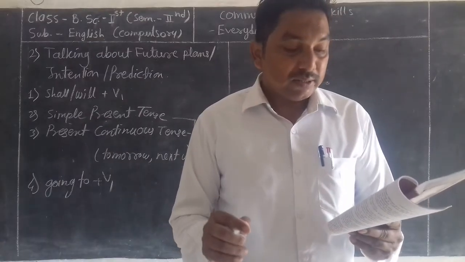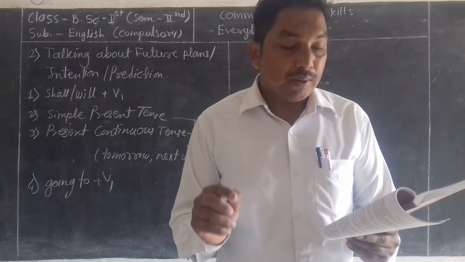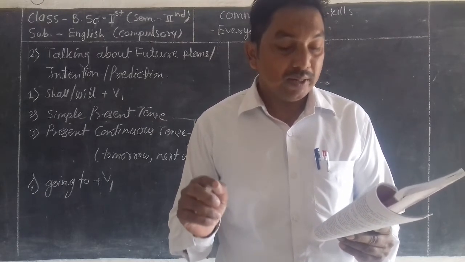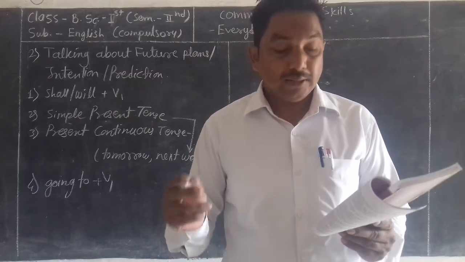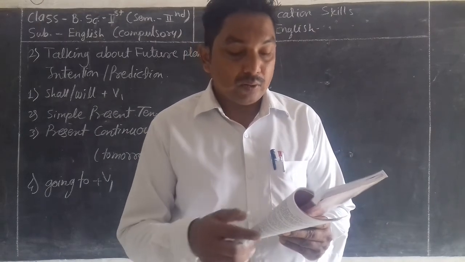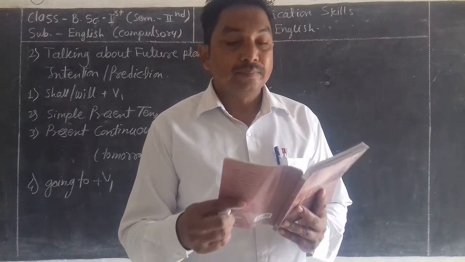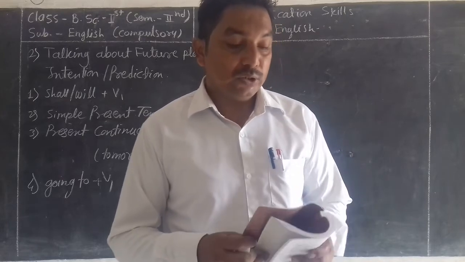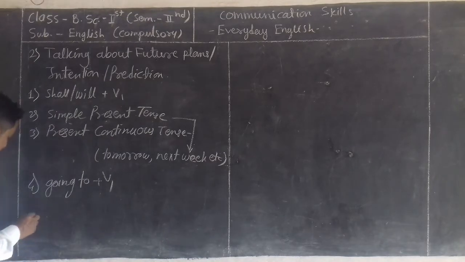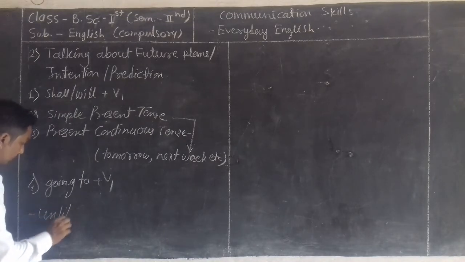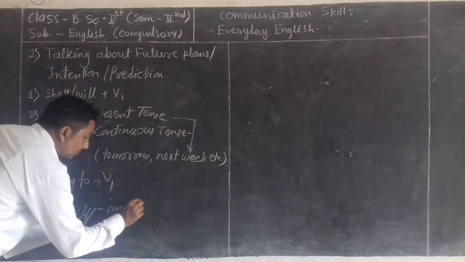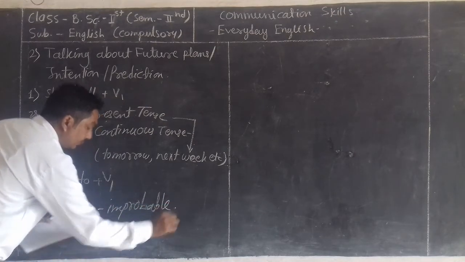In all these cases, intention or planning on the part of the person is suggested, and so going to plus V1 is used to convey it. It is suggested that it is an action that has been finalized or planned and is unlikely to be changed. Unlikely means improbable.